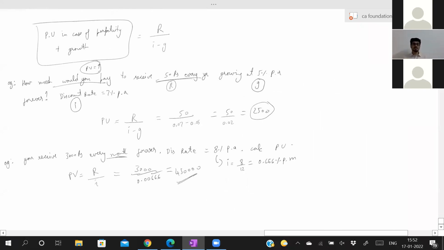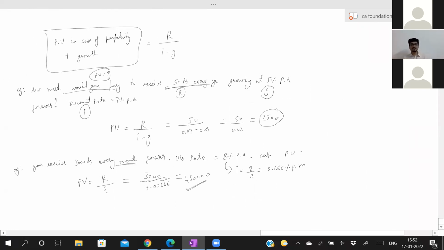We know how to do in case of growth also: R divided by I minus G. Now we have done how to calculate I in case of month also. See, this much you can get in exam. The valuation of bond, you will get questions on that in your inter level, financial management. In foundation level, it is too lengthy to be asked. But valuation of bond in case of perpetuity is very simple, that they can ask. Very important, perpetuity. Understood?